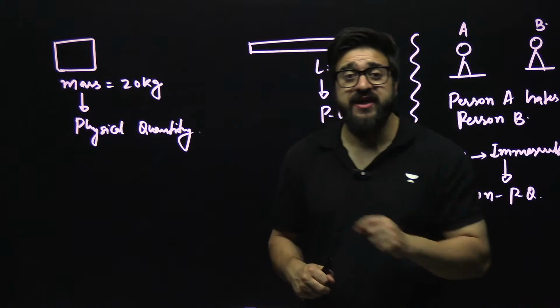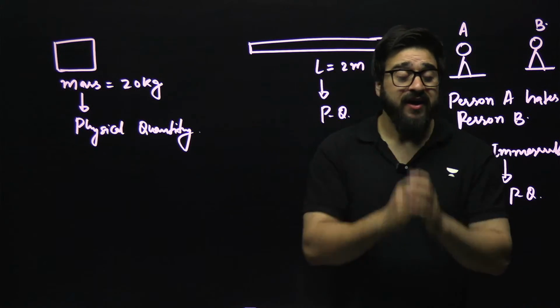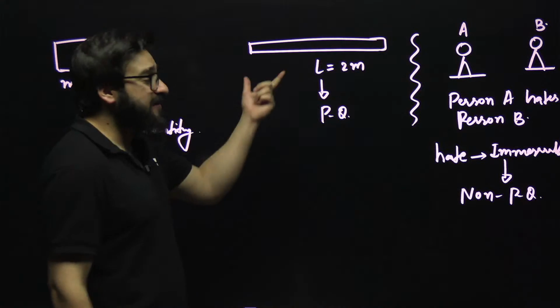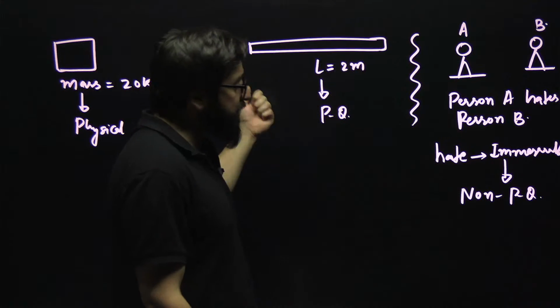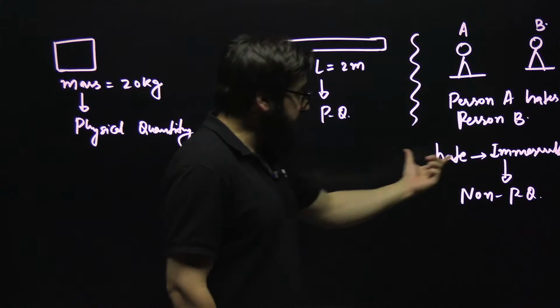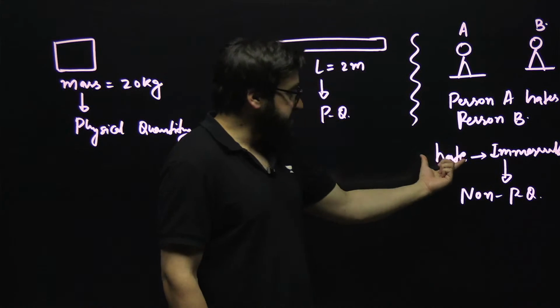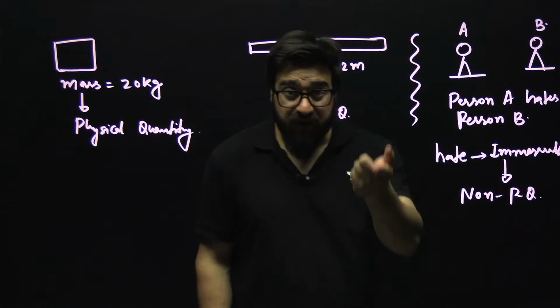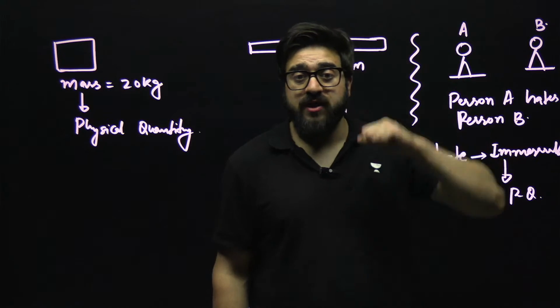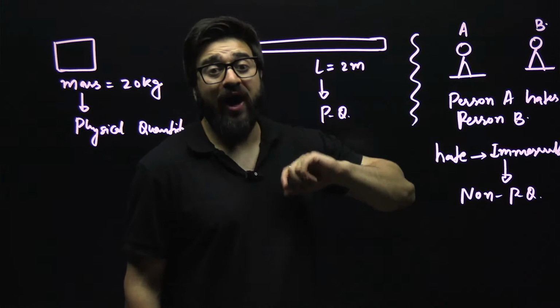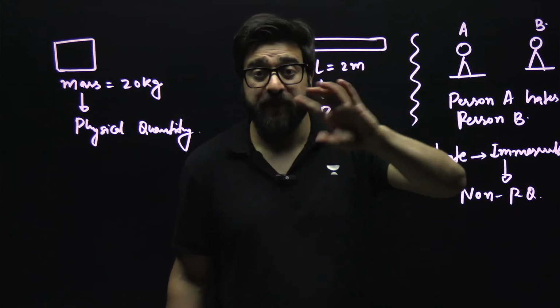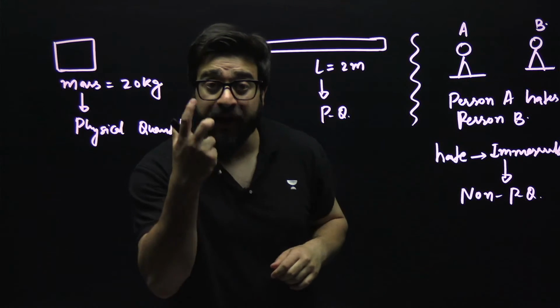And those physical quantities which can be measured, like mass, length, temperature, velocity, all of these are physical quantities. And what is a non-physical quantity? Hate, love, how much you love somebody else. Sir, you have 20 kg love for that particular person? Absolutely wrong. You cannot measure love.